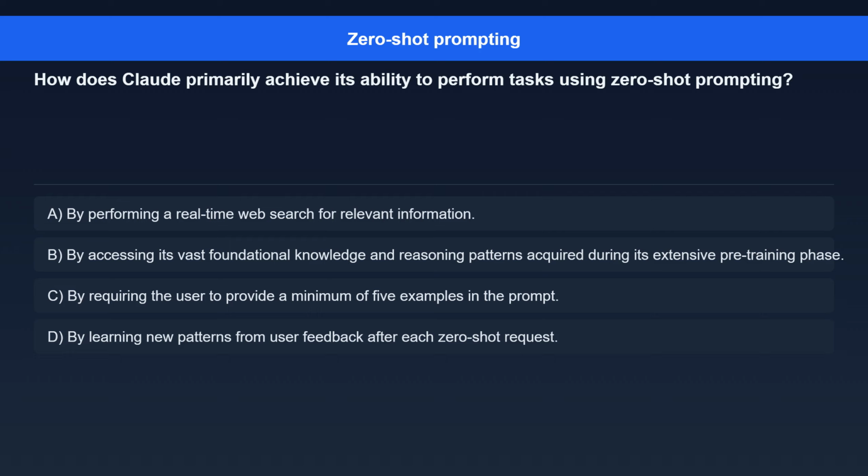Option C. By requiring the user to provide a minimum of 5 examples in the prompt. Option D. By learning new patterns from user feedback after each zero-shot request.